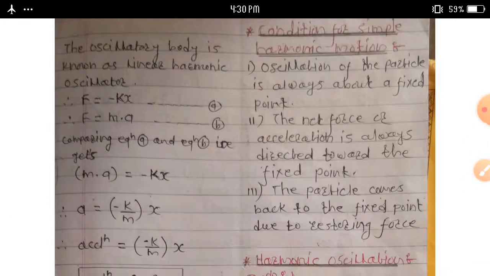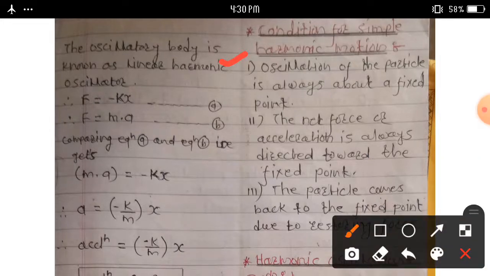Then the next point we can discuss here, the conditions for simple harmonic motion. First condition here, oscillation of the particle is always about a fixed point. Second condition here, the net force or acceleration is always directed toward the fixed point.